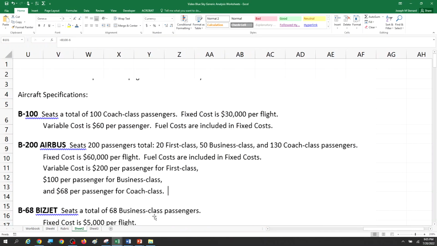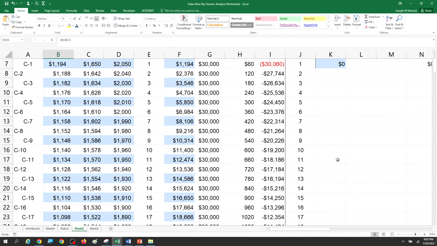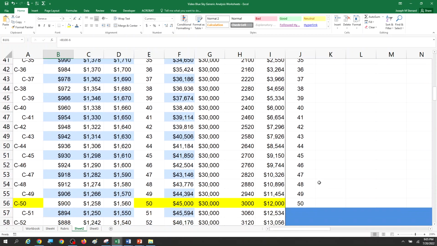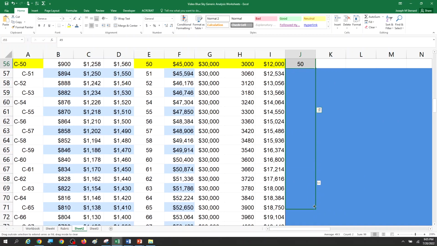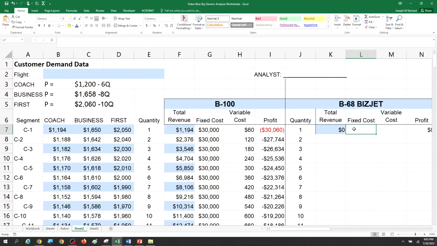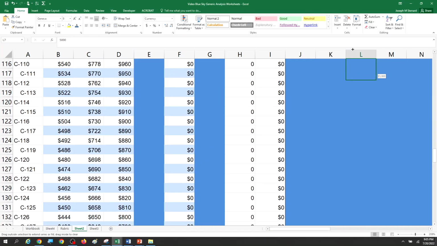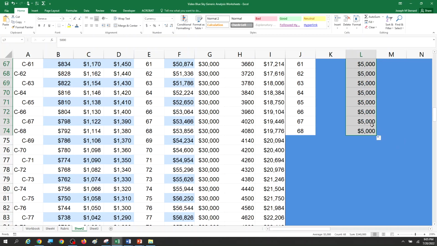We're going to have to put in, for instance, that the B-68 actually has 68 seats, and it has a fixed cost of $5,000 and a variable cost of $500. So in order to figure that out, we're going to do each one of these things in turn. For one, we're going to drop this down so that it gets all the way down to a 68. Nice. Then we're going to put in that the fixed cost is $5,000, and we're going to drag that down. Also, 5,000 all the way down to 68.